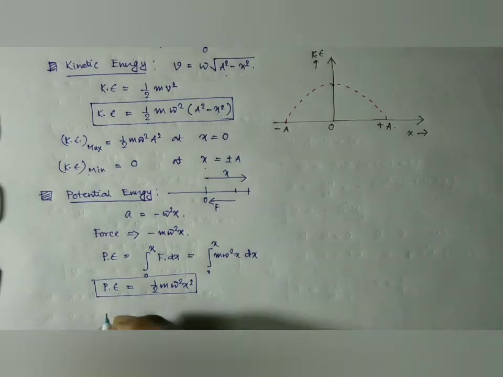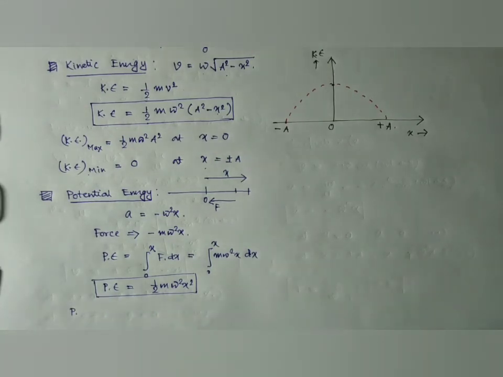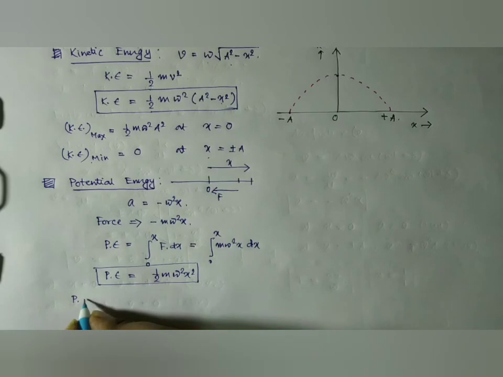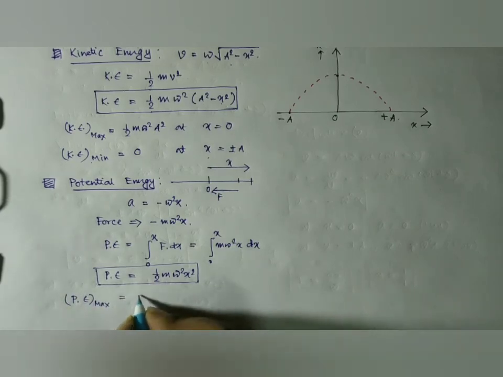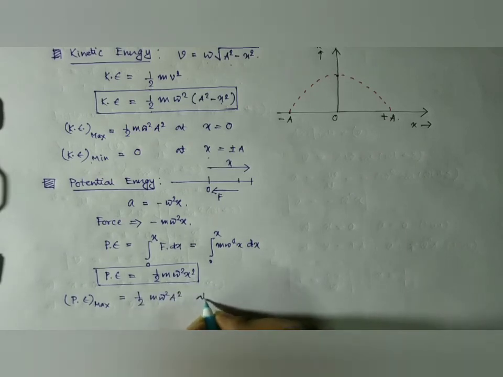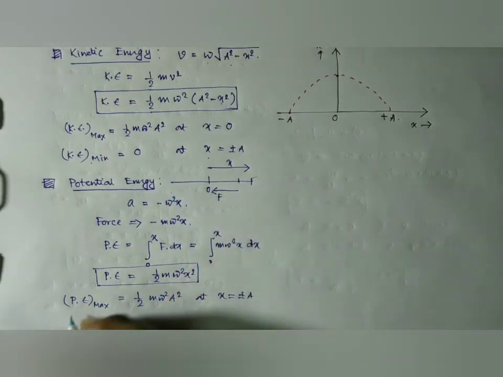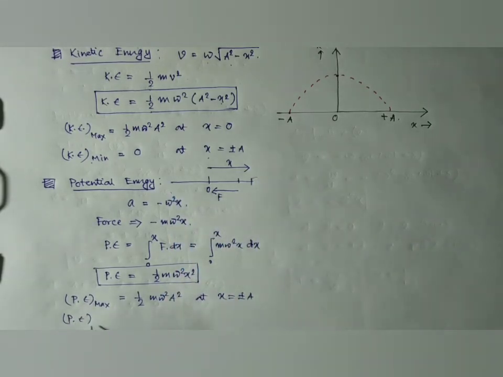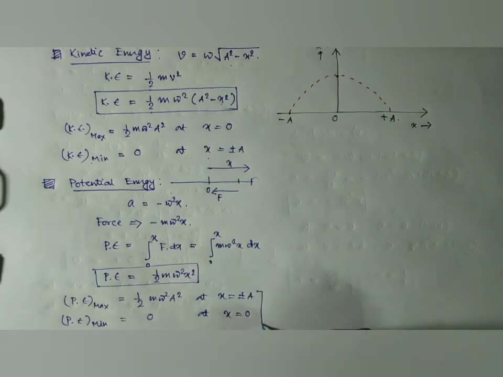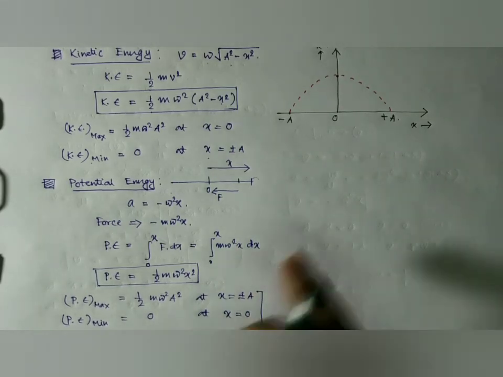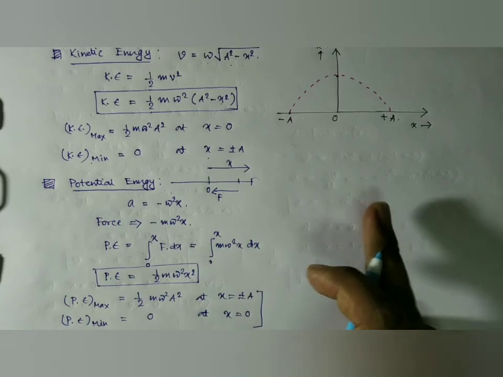Now the maximum of potential energy is given by half m omega square a square at x equal to plus minus a, that is at the terminal positions, and the minimum of the potential energy is 0 at x equal to 0, that is at the equilibrium position, just the opposite case to that of the kinetic energy.